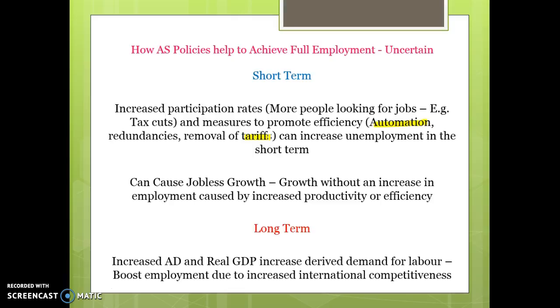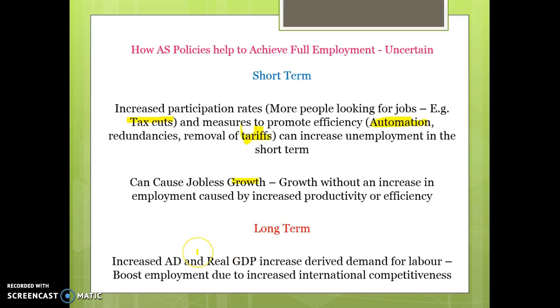A lot of these policies will also often lead to growth, but jobless growth, because it might be involved with increasing our output, but we're using fewer employees because we're using more capital to be more productive. So it's not always going to benefit employment in the short term, because we're trying to promote efficiency, which can lead to more automation. It can lead to tariff cuts, which will lead to more competition for jobs and more competition from foreign imports as well.